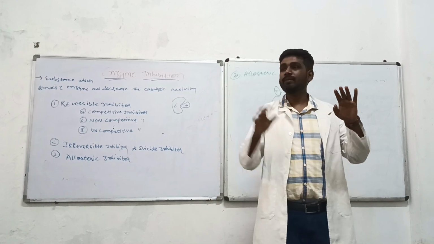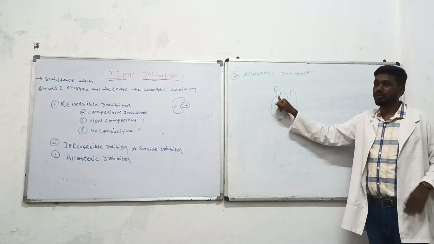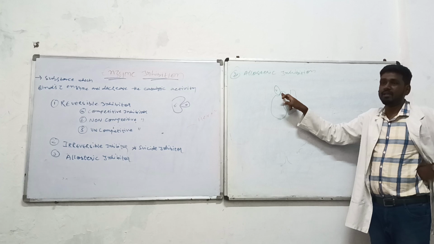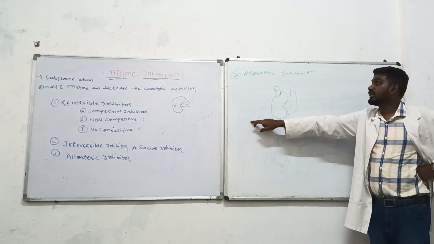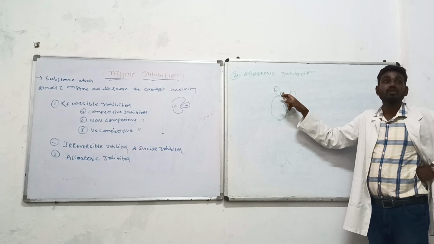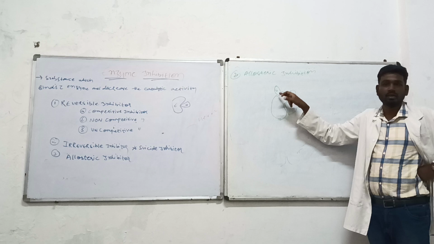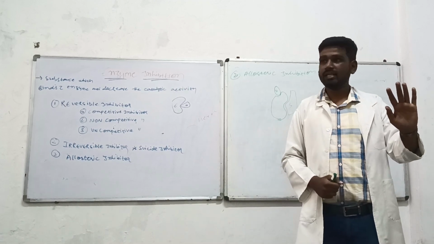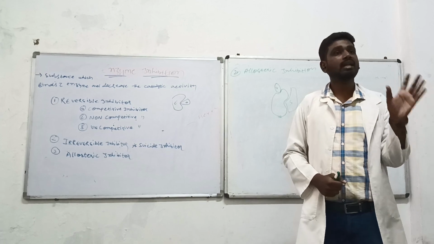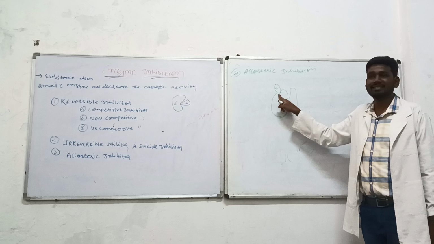What I am trying to say is that अगर inhibit करना है activity को, तो different type का inhibitor come and join. अगर regulate करना है activity को, different type of allosteric regulators, other products come and join. If you want to stop the activity, there are certain allosteric inhibitors which will come and bind at the other site.